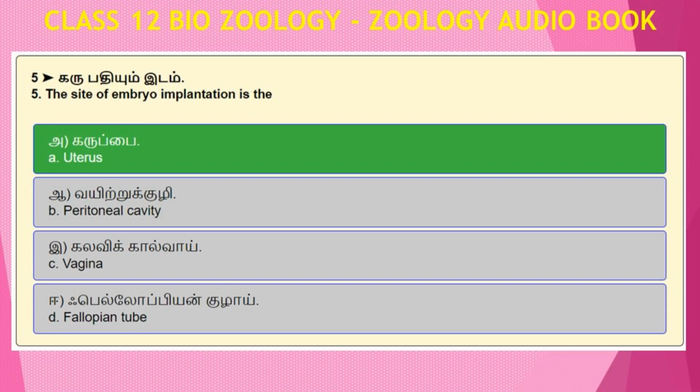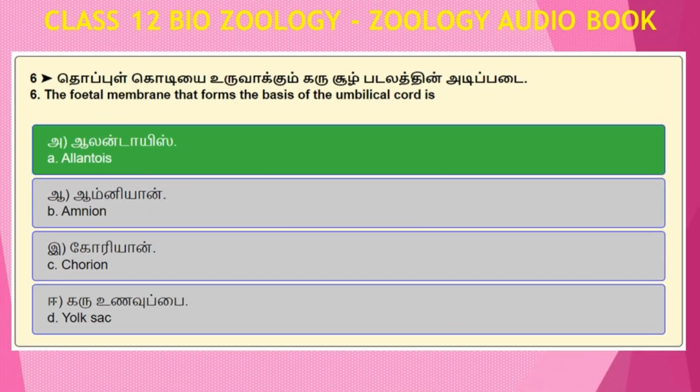Question number 5. The site of embryo implantation is the Option A, uterus. Option B, peritoneal cavity. Option C, vagina. Option D, fallopian tube. Answer to this question number 5 is Option A, uterus. Question number 6. The fetal membrane that forms the basis of the umbilical cord is Option A, allantois. Option B, amnion. Option C, chorion. Option D, yolk sac. Answer to this question number 6 is Option A, allantois.